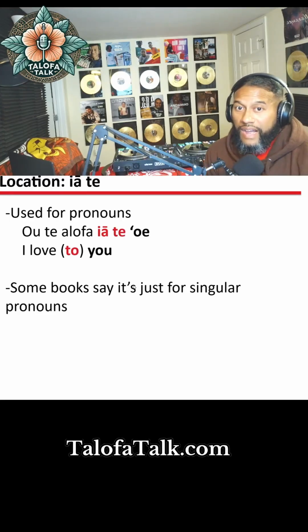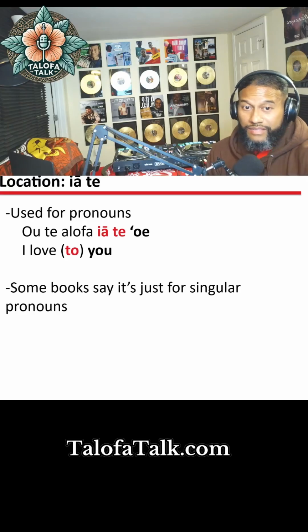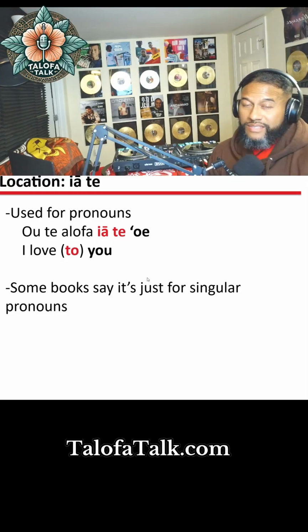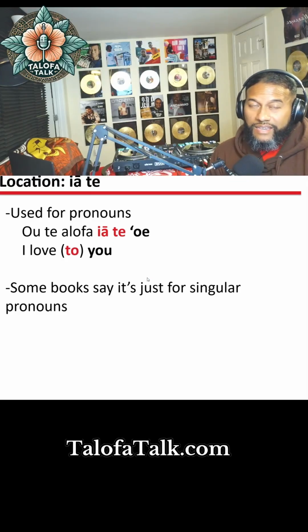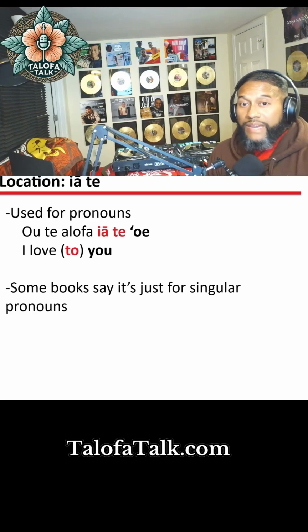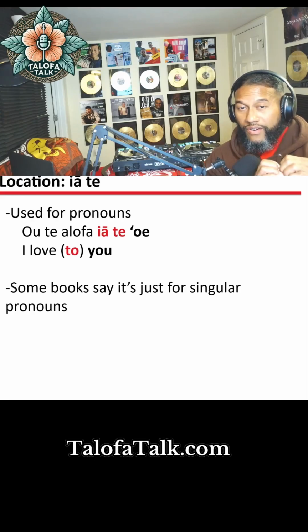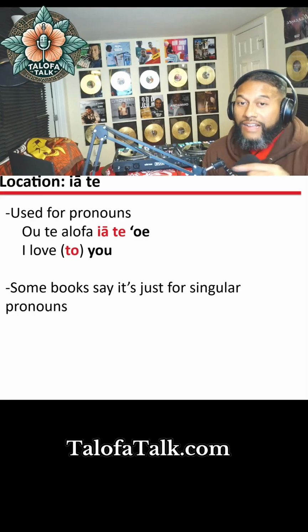And then there's ia te. Some books say it's for singular pronouns, but I see ia te i matou, which is a plural pronoun. But we're here just to start using stuff right now. One of the main ones you're going to see is Ou te alofa ia te oe.